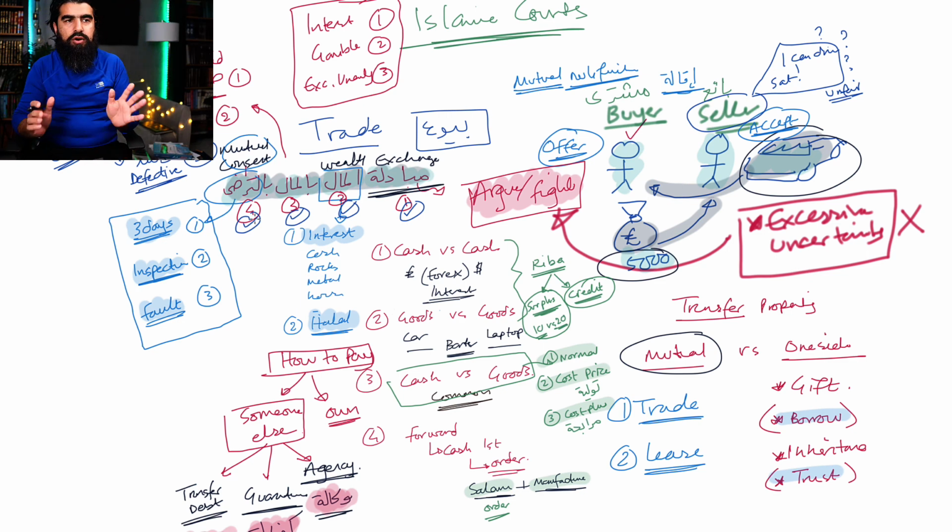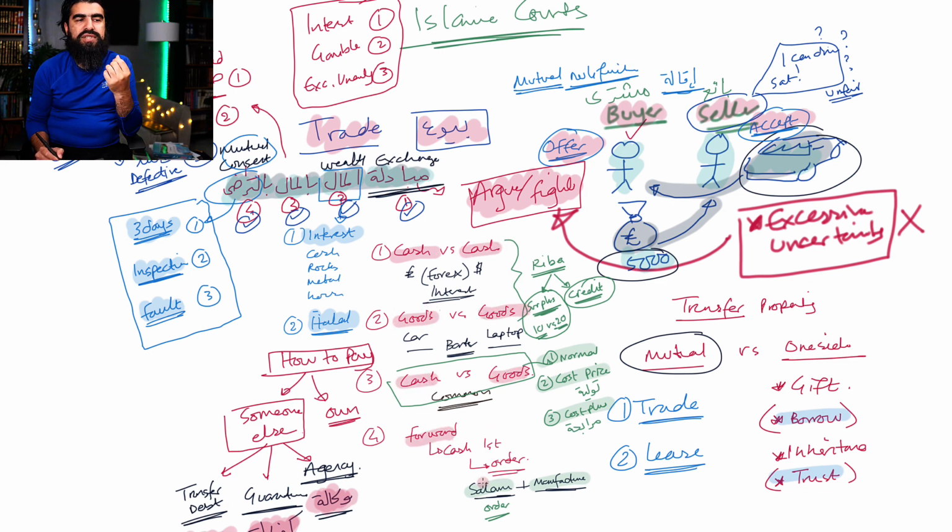I'll just quickly go over what we did today. Over here, we talked about buyu, which is trade. And we said that there's a buyer and there's a seller. The buyer and the seller, one of them gives an offer, the other one gives an acceptance, cash for a car. And we said that there is a definition that has to be fulfilled: mubadalatul mali bil mali bit taradi. The mubadala consists of cash for cash sales, goods for goods sales, cash for goods sales, and forward sales. And we gave examples of each one.